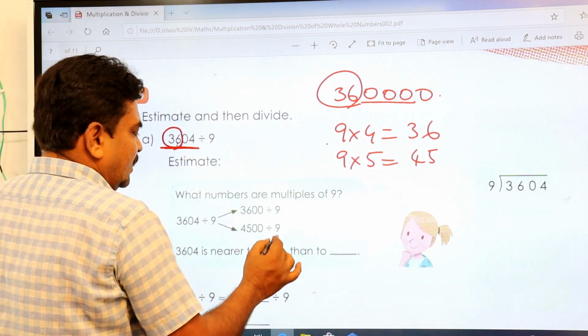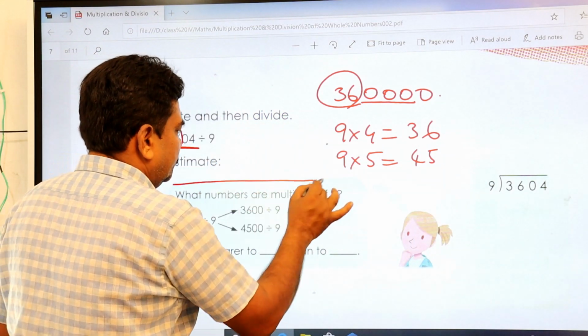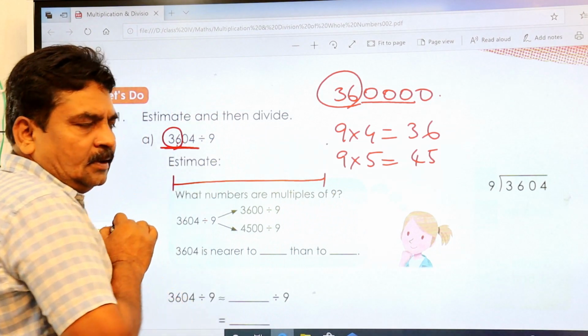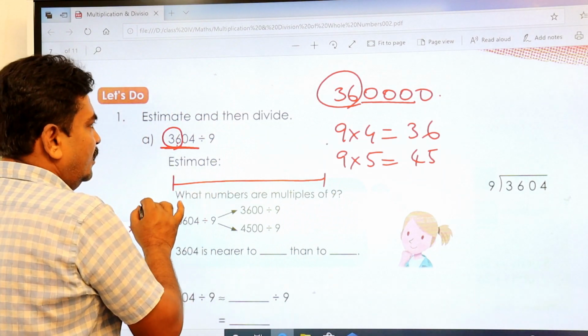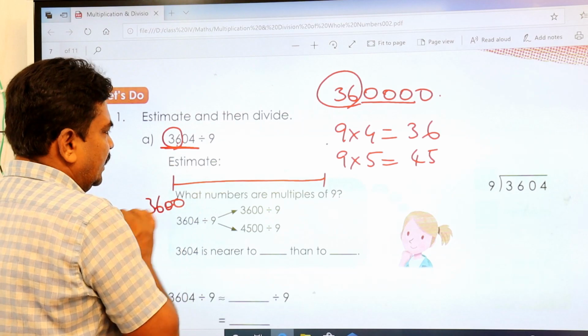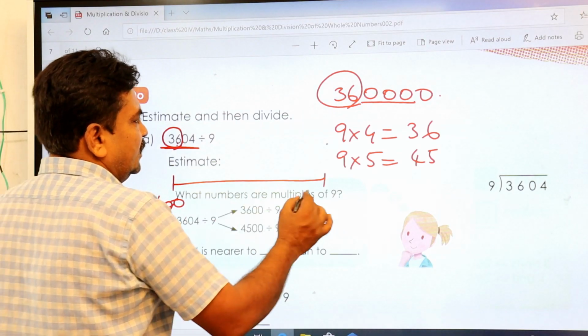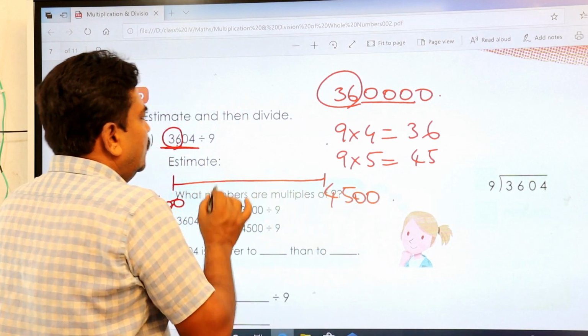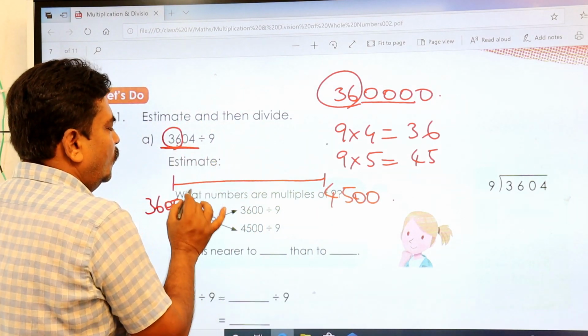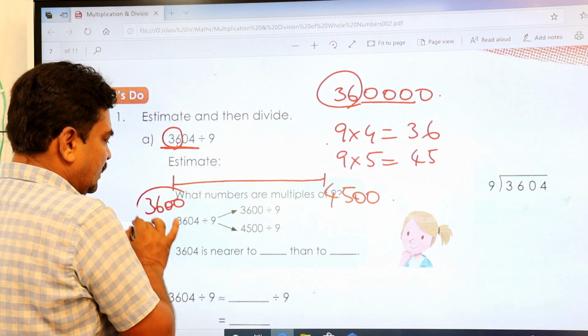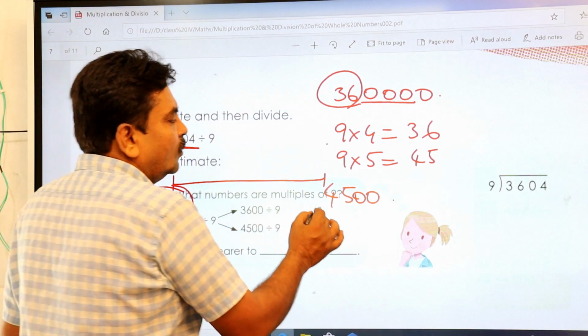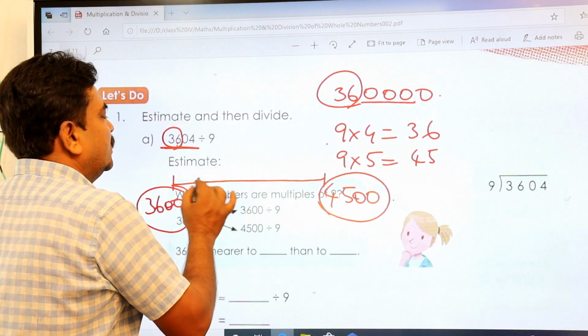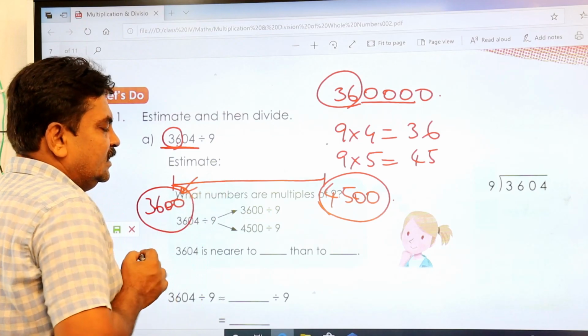So 3604. Now I'll just draw a line. This is your 3600 and this is your 4500. Now 3604 is nearer to 3600 or 4500? Of course it is nearer to 3600.